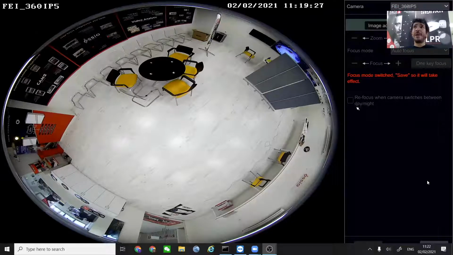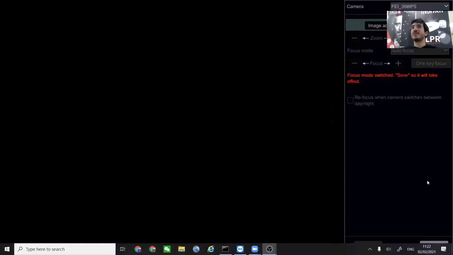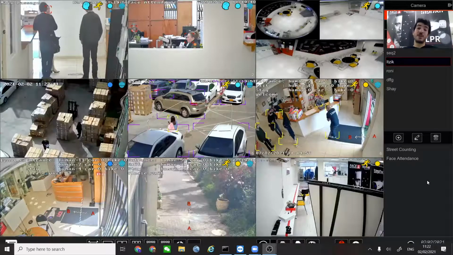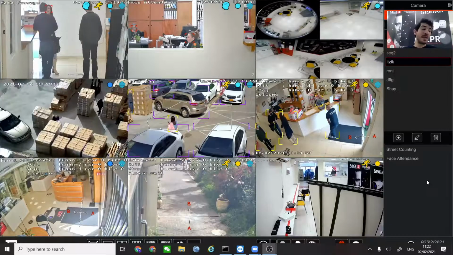Now, many cameras have the ability to focus or refocus when turning to night mode. Of course, this camera isn't one of them because it's not a motorized varifocal camera. But we've developed this button that in night mode will automatically compensate for the small loss of focus that is barely noticeable, but usually happens. By pressing this button, you will get an image that is fully focused daytime and nighttime.